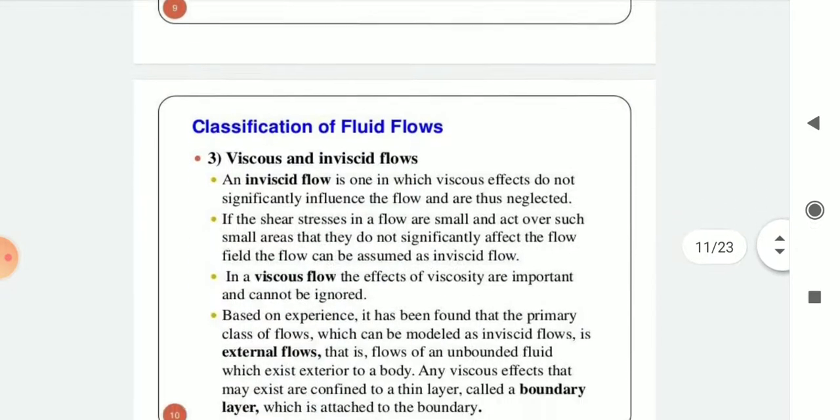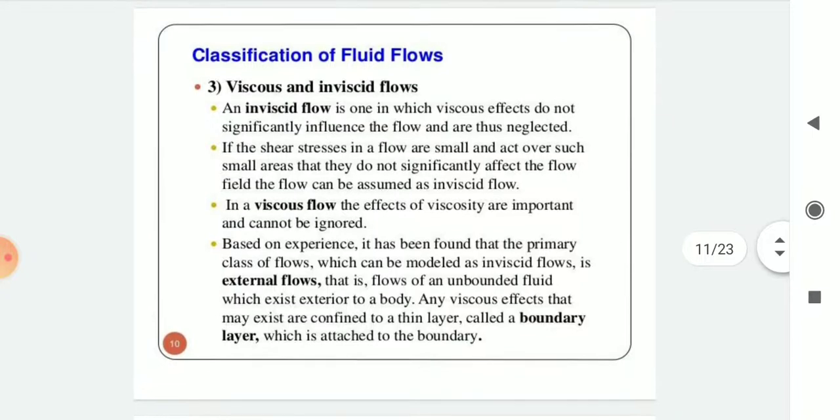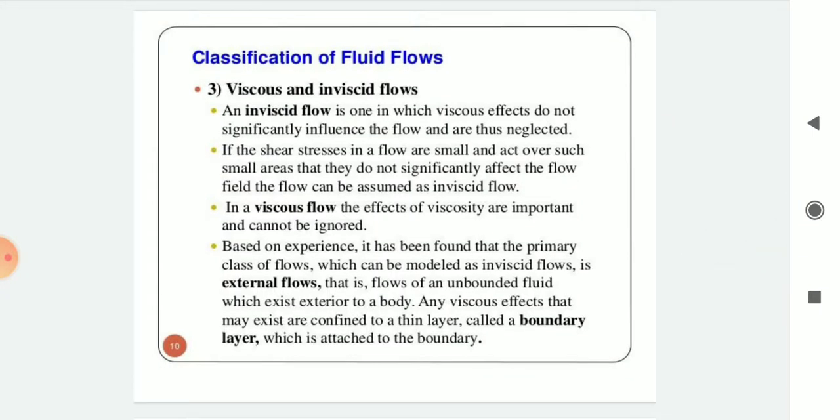Then viscous and inviscid flows. An inviscid flow is one in which viscous effects do not significantly influence the flow and are thus neglected. If the shear stresses in a flow are small and act over such small areas that they do not significantly affect the flow field, the flow can be assumed inviscid. In a viscous flow, the effects of viscosity are important and cannot be ignored.